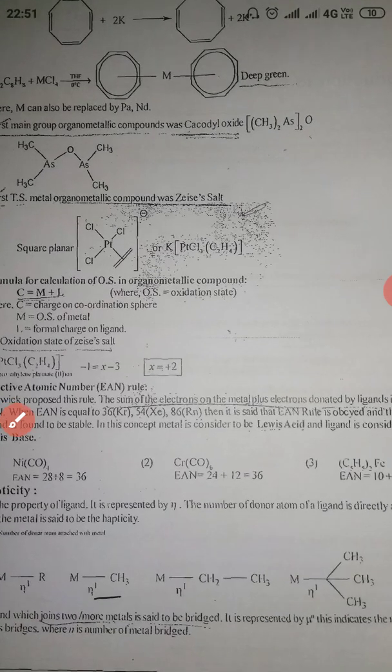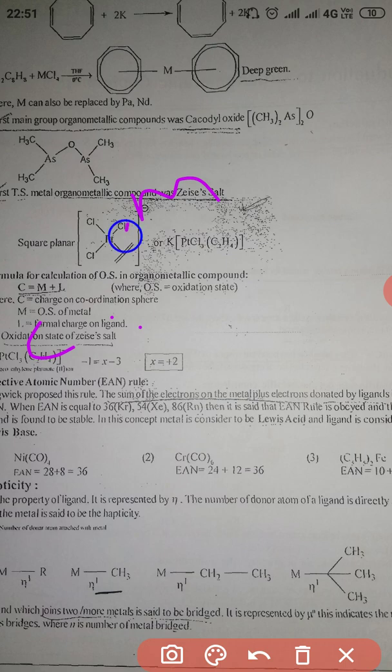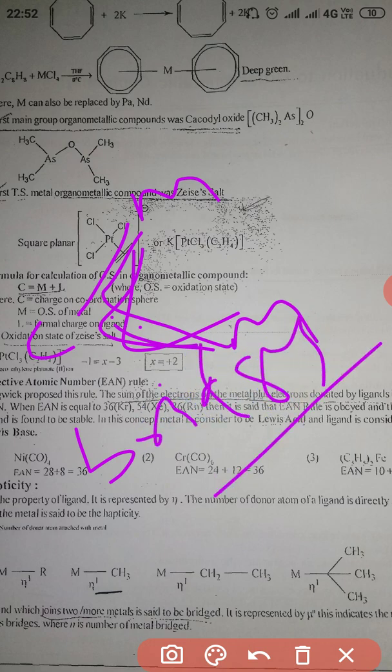But next, what is a bridge? This is very important. A ligand which joins 2 or more metals is said to be bridging. Only one ligand can join 2 metals, and this is known as a bridge or bridging ligand. It is denoted by mu.